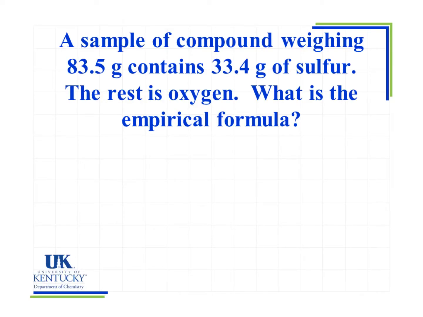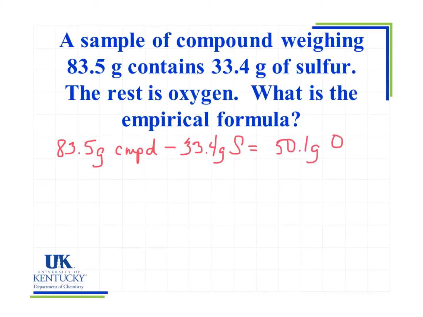We have a sample that has a mass of 83.5 grams containing only sulfur and oxygen, and we're given the mass of the sulfur. And so what we want to find is the empirical formula. If we know it's only sulfur and oxygen, if it's not sulfur, the rest of the mass must be oxygen. So we can actually find the mass of the oxygen by subtracting 83.5 grams of compound minus our 33.4 grams of sulfur, and we end up having 50.1 grams of oxygen.